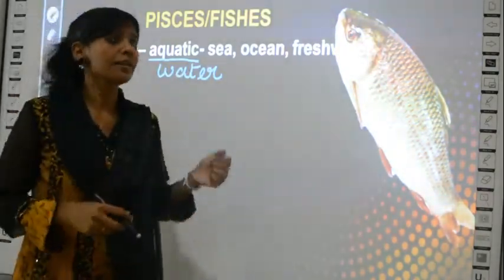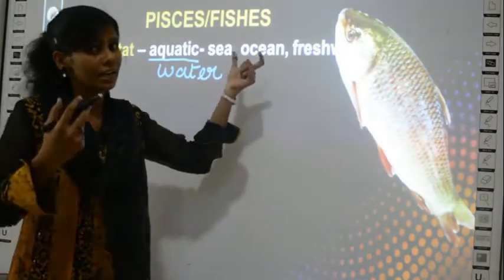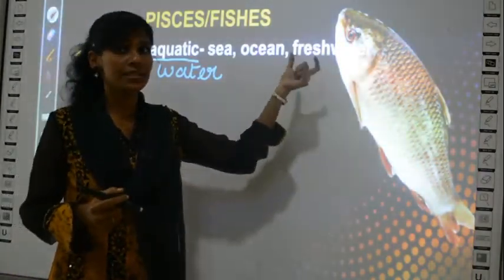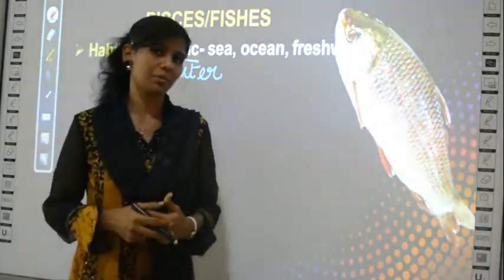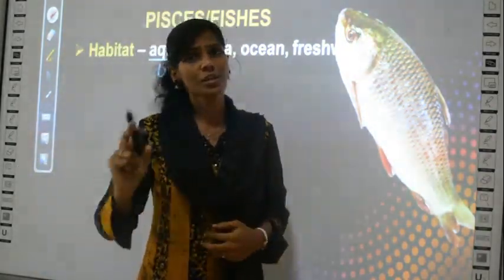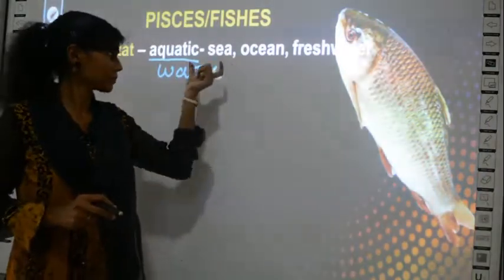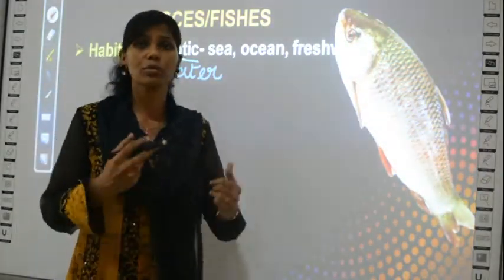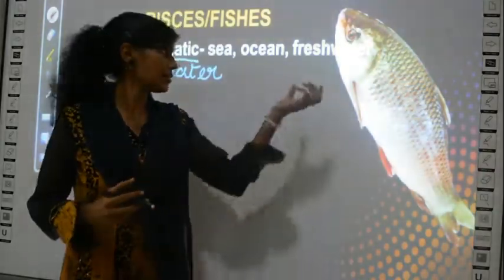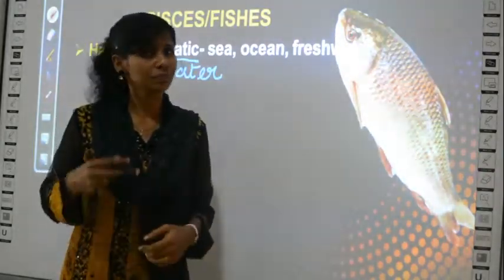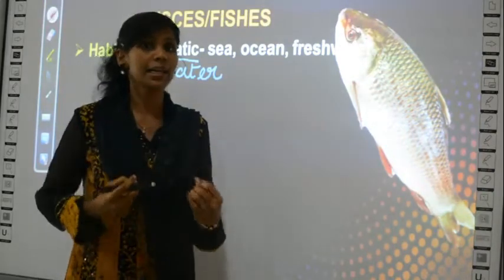Which water? They can live in sea water, they can live in oceans, as well as they can live in fresh water. What is fresh water? Fresh water means the water which is not salty. These are all salty waters, right? Sea water and ocean waters are salty in nature. They have so much salt in them. Fresh water examples you can give like lakes, ponds.